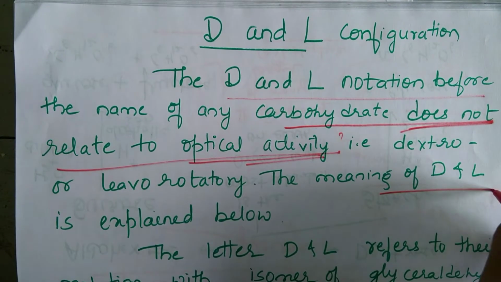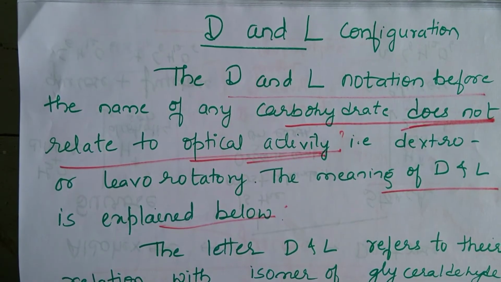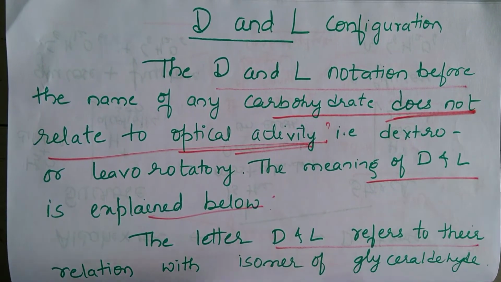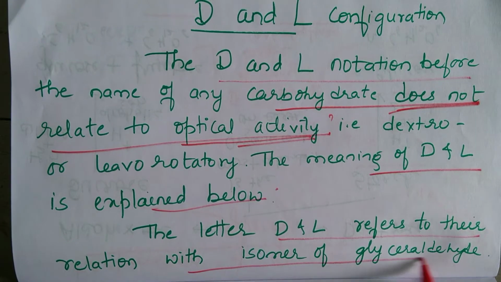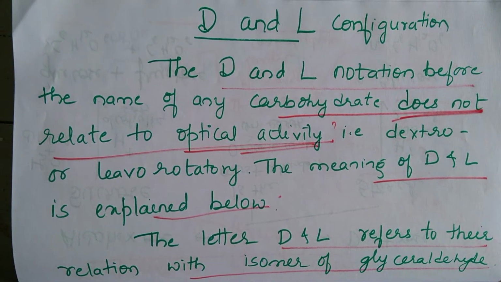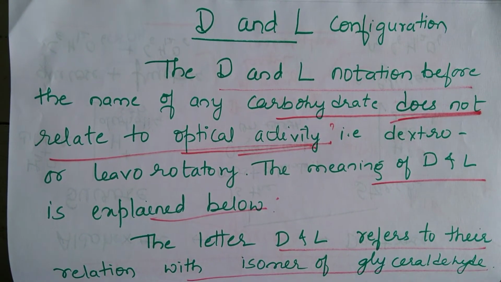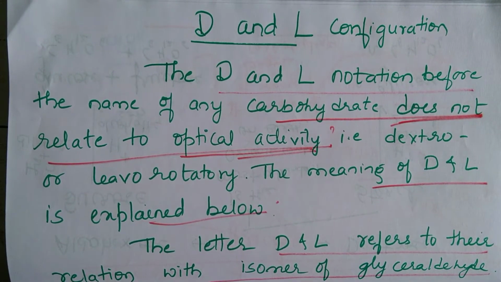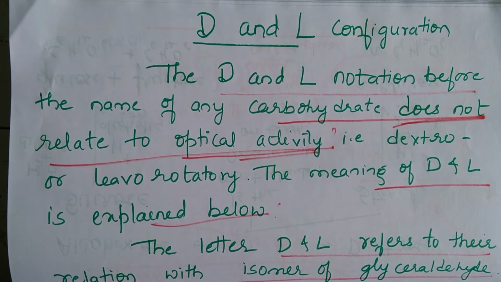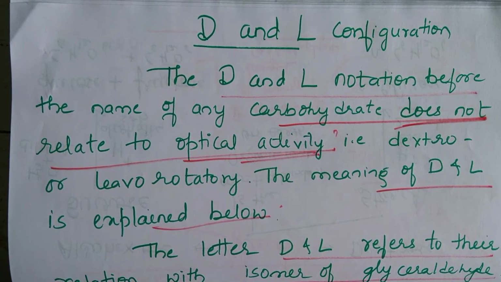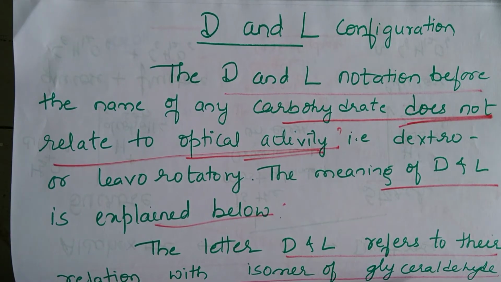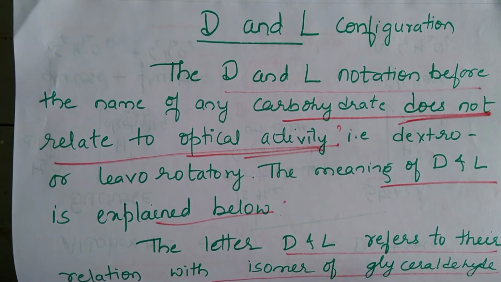Okay, the meaning of D and L is explained below. The letters D and L refer to their relation with isomers of glyceraldehyde. Here we are trying to compare the structure of our monosaccharides with that of isomers of glyceraldehyde. What are isomers? They have the same molecular formula, different structural formula. So glyceraldehyde has two structural formulas.